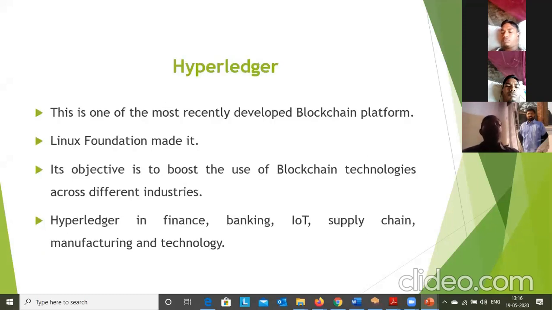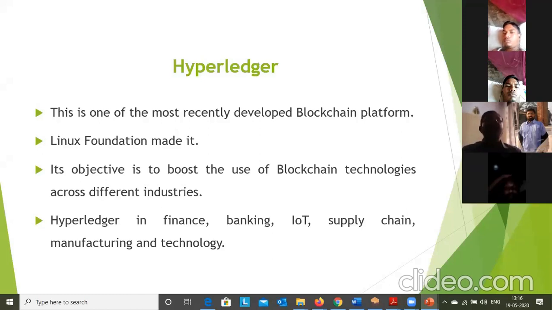Second, we have Hyperledger. This is also a recently developed blockchain, hosted by the Linux Foundation. The objective is to build blockchain technologies across different industries. Hyperledger can be used in use cases like finance, banking, IoT, supply chain, manufacturing, and technology.